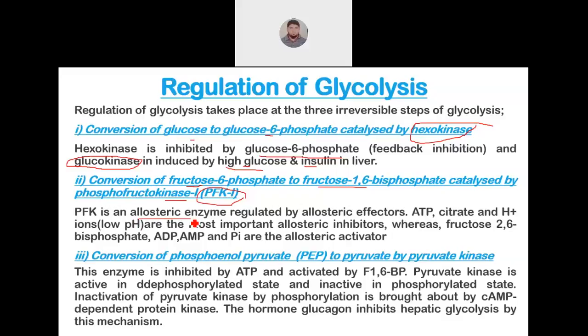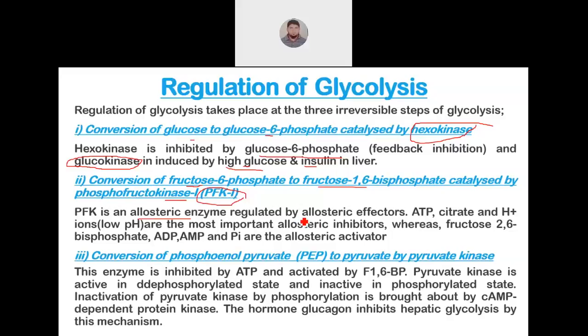Allosteric enzyme means it has two sites. One is the active site, and one is other than the active site. So at the allosteric site, allosteric modulators will bind. Allosteric modulators are of two types. They may be activators or inhibitors. Allosteric activator activates the enzyme, allosteric inhibitor inhibits the enzyme activity.